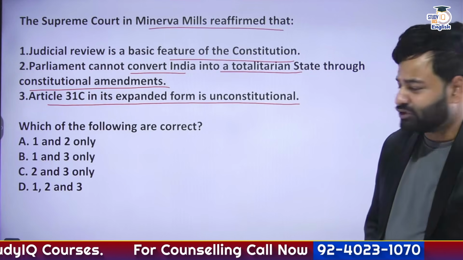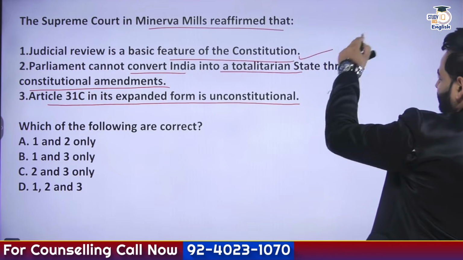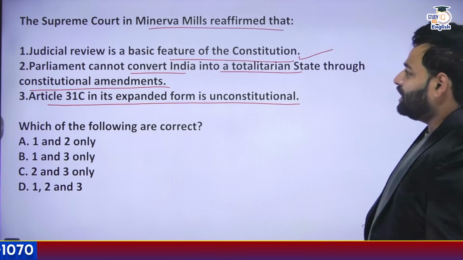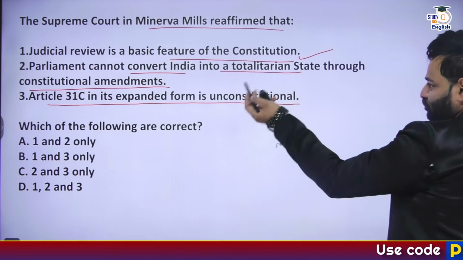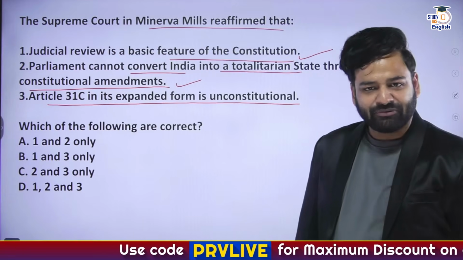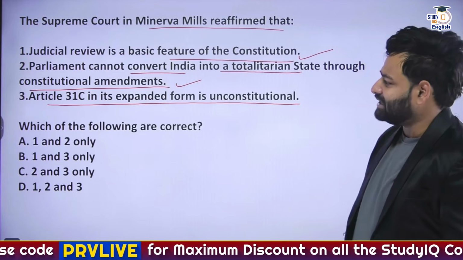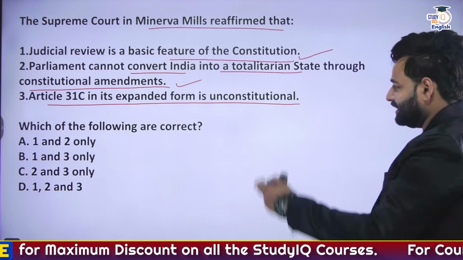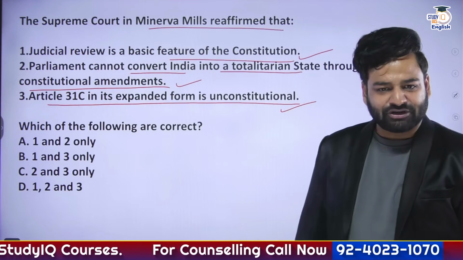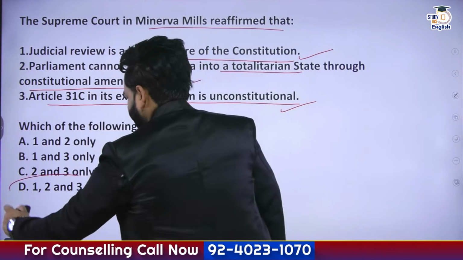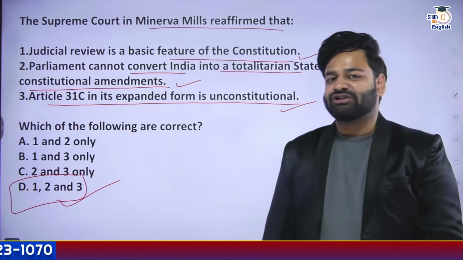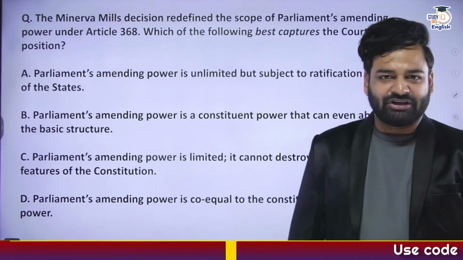So basically, judicial review is a basic feature of the Indian Constitution. Judiciary reaffirmed this. Statement 1 is correct. Statement 2, Parliament cannot convert India into a totalitarian state through any constitutional amendments. This is also something that was stated by the Supreme Court. So this is also correct. Statement 3, Article 31C in its expanded form is unconstitutional. That is also what the Supreme Court stated. So all the three statements are correct. So our correct answer will be D, that is 1, 2, and 3. Right? So stay tuned, guys. All of these things we shall be discussing in the upcoming minutes.